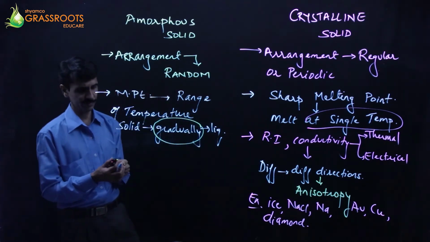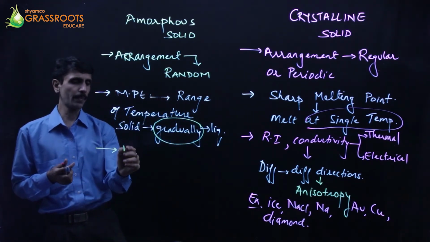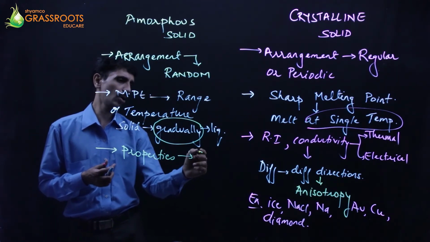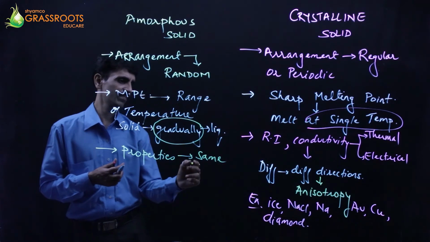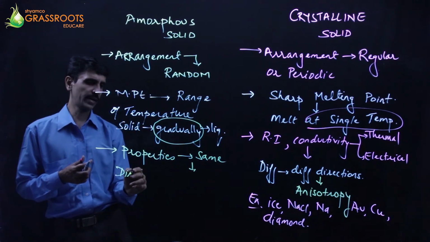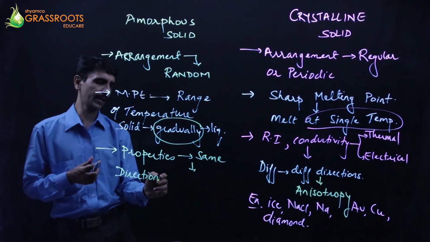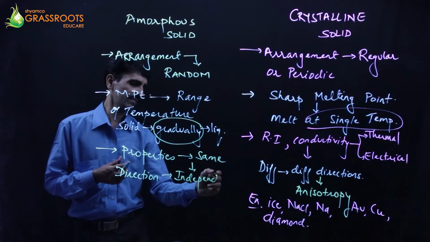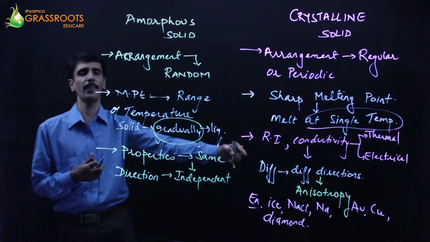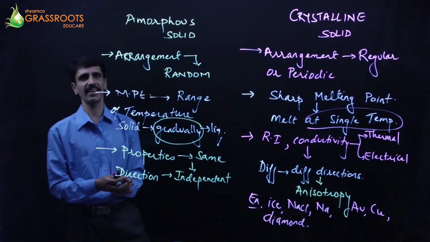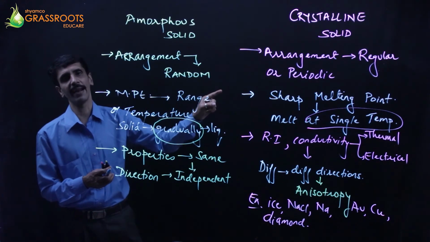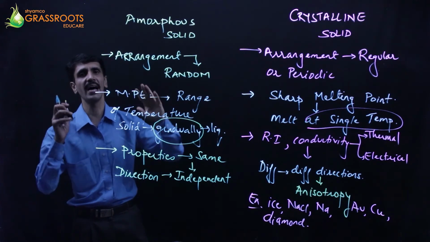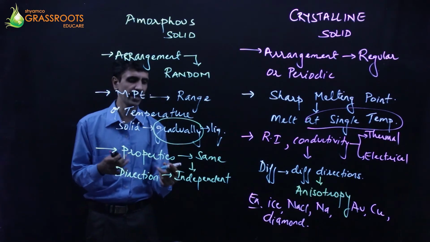Point number 3 is the properties are going to be same in all directions. Good, directions कोई भी होने दो, it is going to be what? Same. And therefore we say they are independent of the directions. यहाँ पर मैंने क्या बोला था? It is dependent. It all depends upon the direction. If I change the direction, the values will change. यहाँ पर even if I change the directions, the value is going to remain the same, and that is what we call it as what?